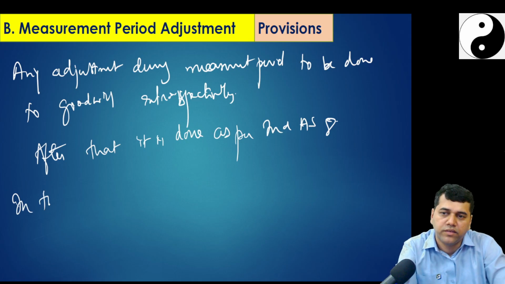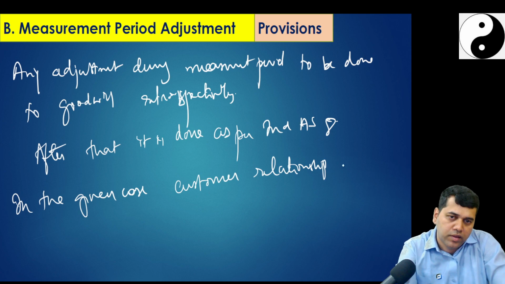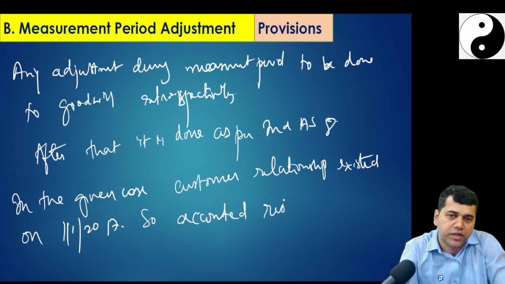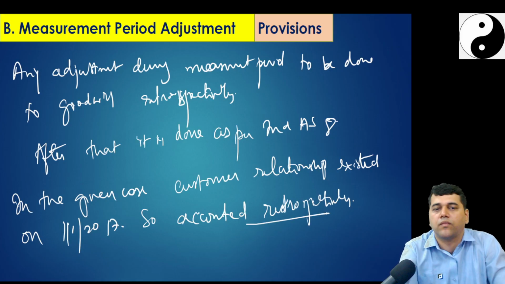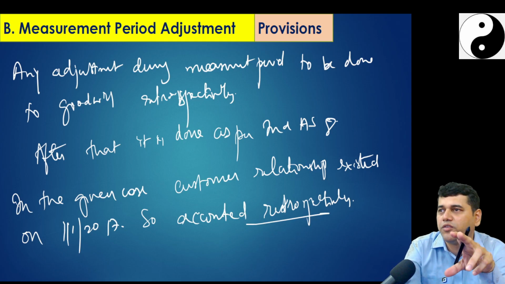In the given case, the customer relationship existed on 1st of January 2017, so it is accounted retrospectively. Okay, I have written a small theory for you.